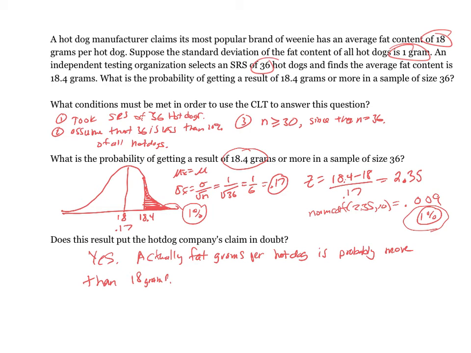Why would you claim less fat? Because a lot of people worry about that. And so when you're purchasing hot dogs, you try to find a hot dog that has the least amount of fat, potentially. So I think they're understating what the fat grams are. Okay, so this is one use of statistics and sampling distributions, is that we can test claims about populations.